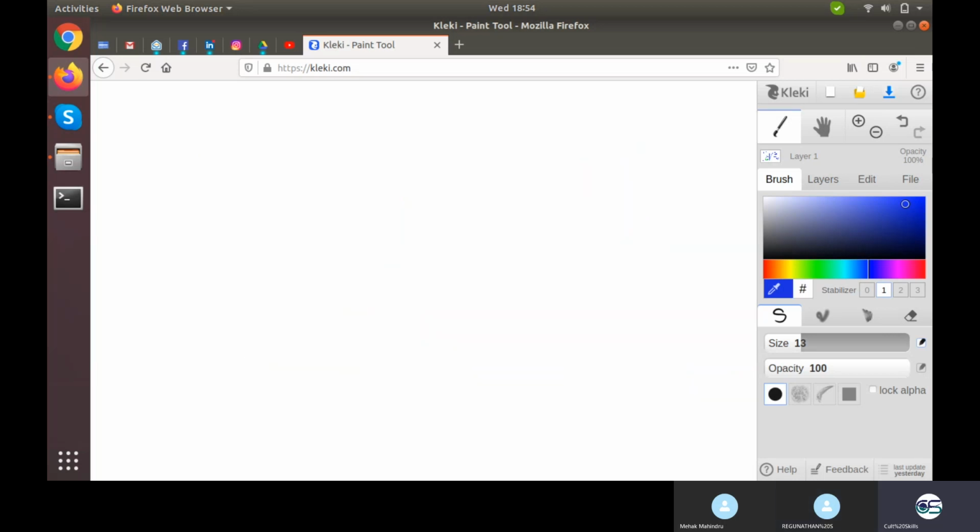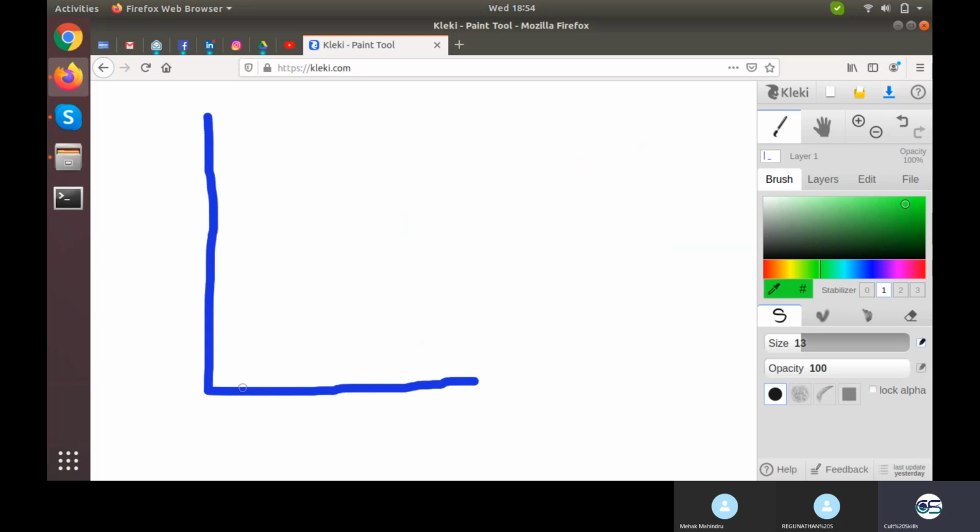Let me just delete everything. I'll explain it again. So I have a graph into which my sigmoid curve will look something like this.